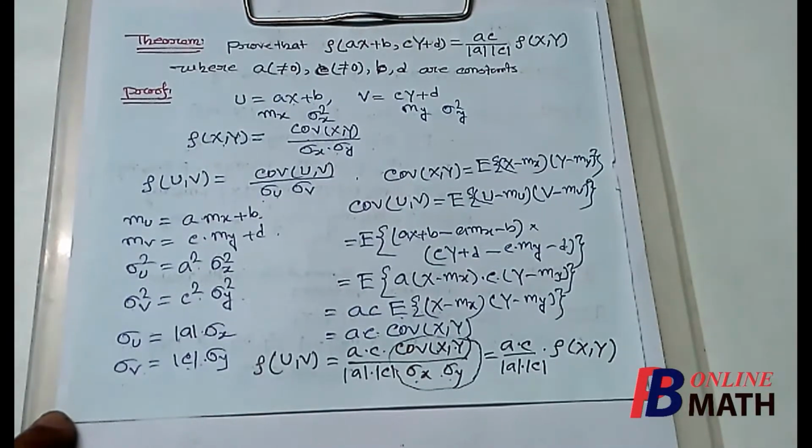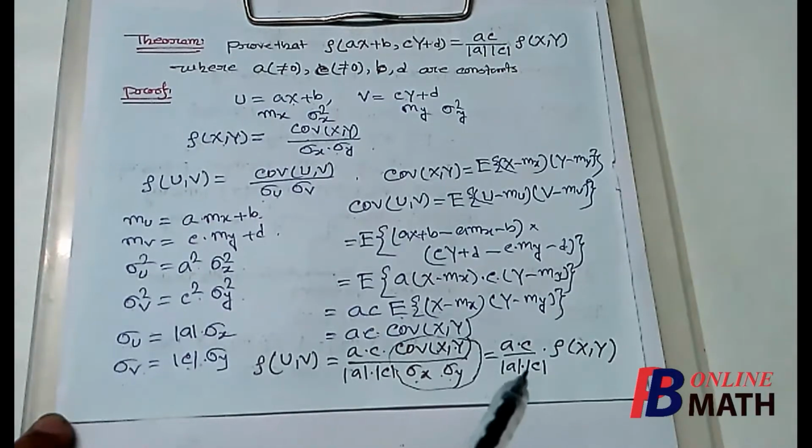Now we consider some particular cases. If a and c both have the same sign, so if a is positive and c is positive, then mod a equals a and mod c equals c. So a and c both cancel out from numerator and denominator, and rho uv equals rho xy. Similarly, if a and c are both negative, then mod a equals minus a and mod c equals minus c, so rho uv becomes again rho xy.